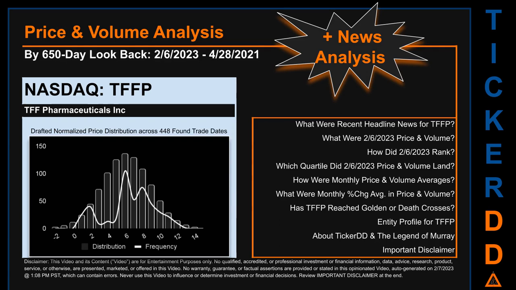The chart shown on this page is our initial attempt at studying the price for TFFP after dynamically normalizing price distribution across those discovered trade dates. The bar chart is the generated distribution and the overlaid line graph, if it is generated, is the frequency of the prices on the x-axis. We will enhance this look-through as our AI model progresses in the next iteration. Remember that this is just a drafted, in progress, observational model to best fit abstracted third-party data into various opinionated views. Before we jump into price and volume analysis, let's look at recent headlines for TFFP.